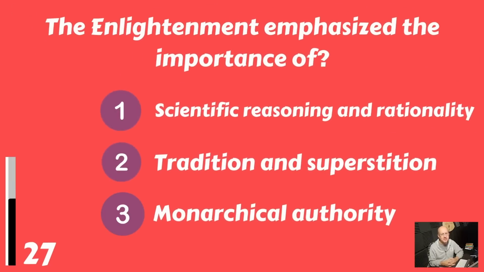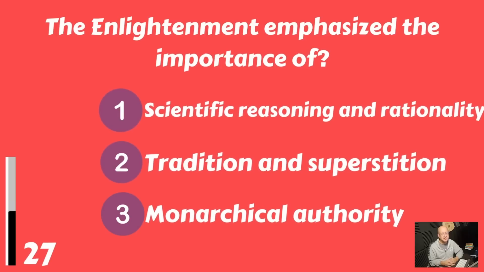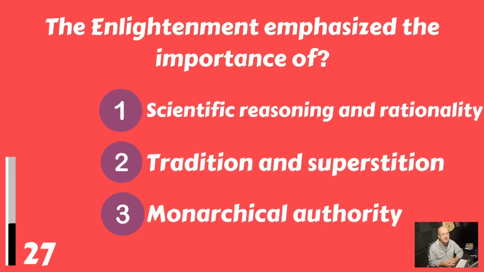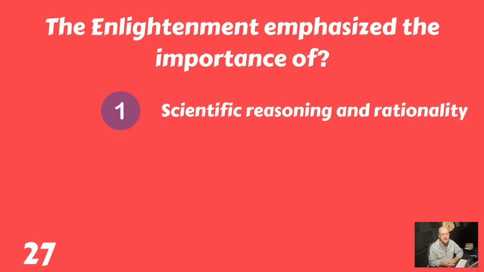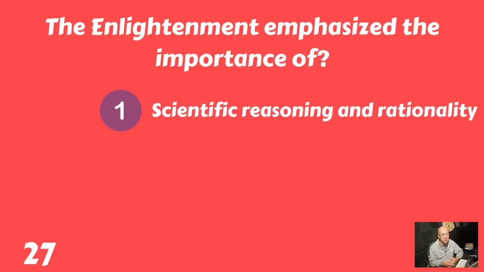The Enlightenment emphasized the importance of scientific reasoning and rationality, tradition and superstition, or monarchical authority? The importance of scientific reasoning and rationality.